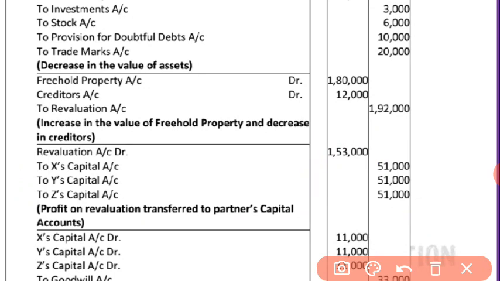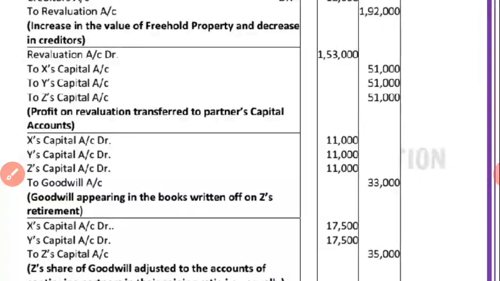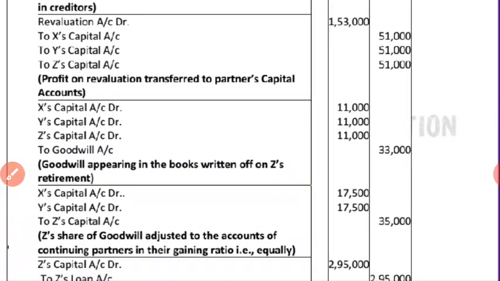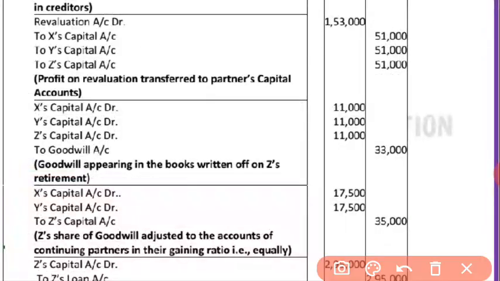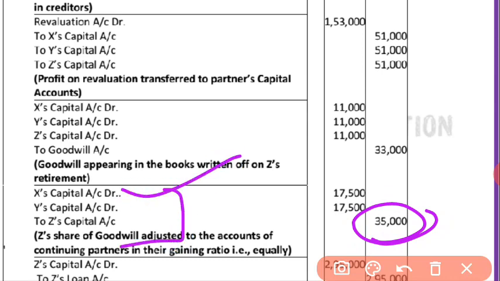Okay, so after this, the treatment of goodwill I have recorded. Then after that you have to treat the retiring partner's share of goodwill. For that I told you that old partners will be debited to the retiring partner. The retiring partner was Z, that is 35,000 written in front of Z because it is Z's share, and X and Y capital are debited because it is their gaining share. Okay, so X was gaining 17,500 and Y is gaining 17,500. Both are gaining equally because the gaining ratio was 1:1.